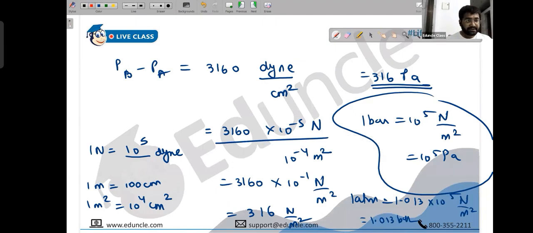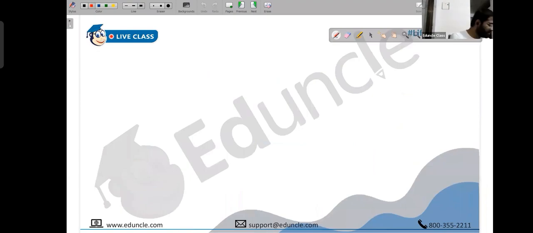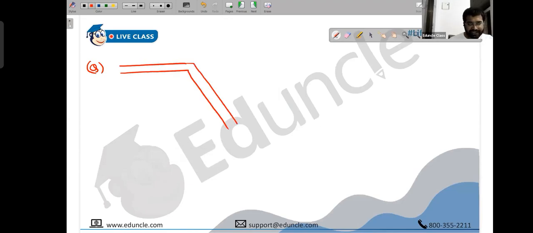Okay, so next, let's take another question. Here we go. Here's another interestingly good question. A very small one, but a nice one. So they have given us a pipe. This was a question in the IISc paper.